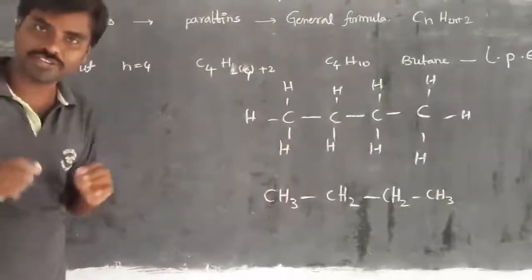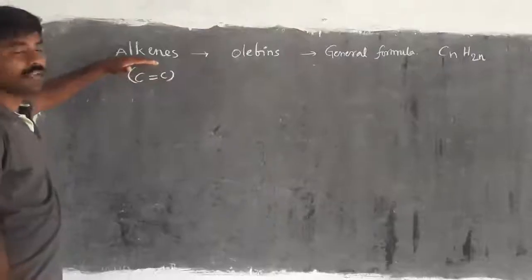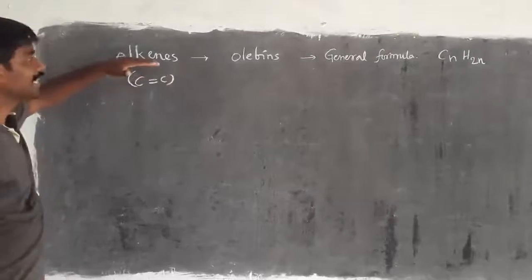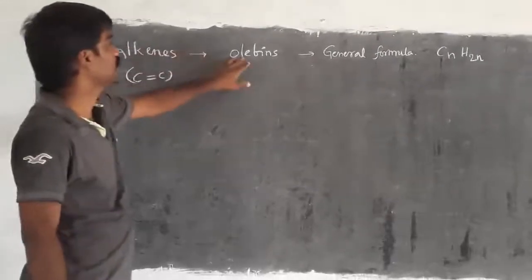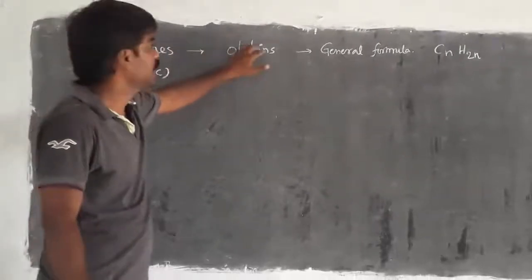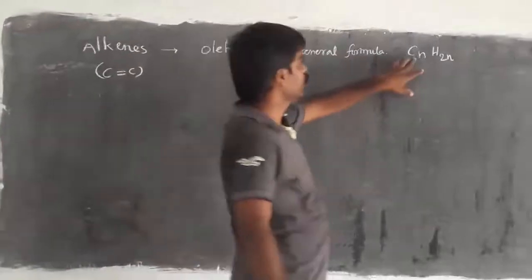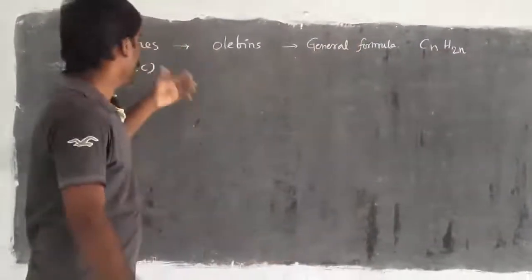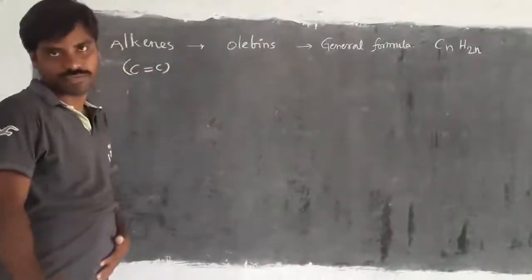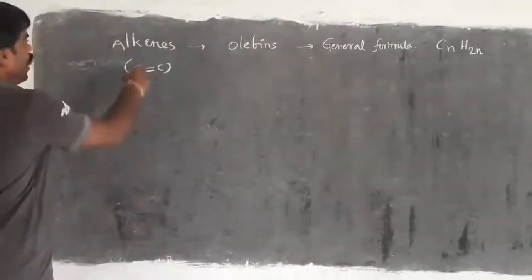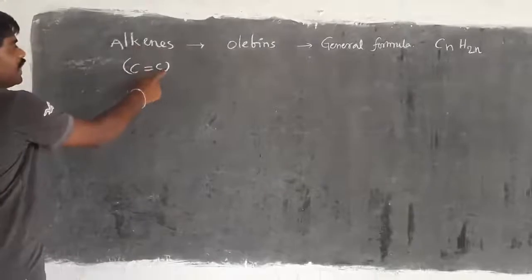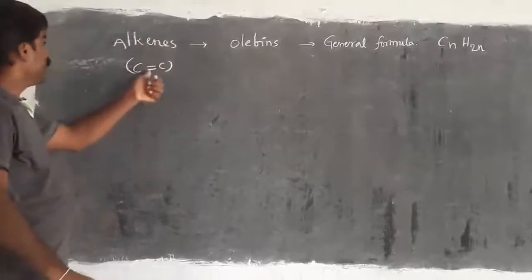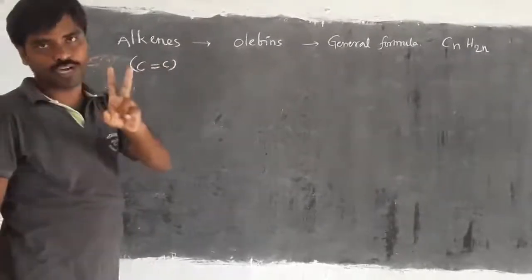Right, children? The next type of hydrocarbons is alkenes. It is known as olefins, and the general formula we discussed yesterday is CnH2n. Means already we are familiar with hydrocarbons, right? Then how to identify alkenes? At least one double bond is present between 2 carbons.